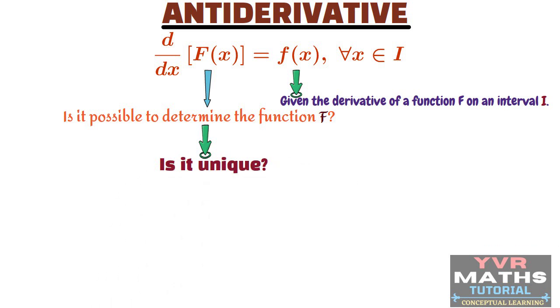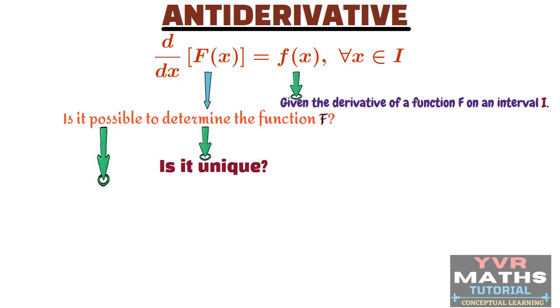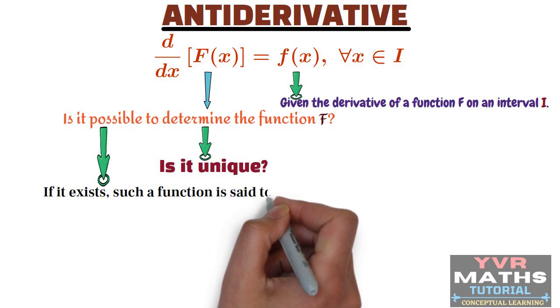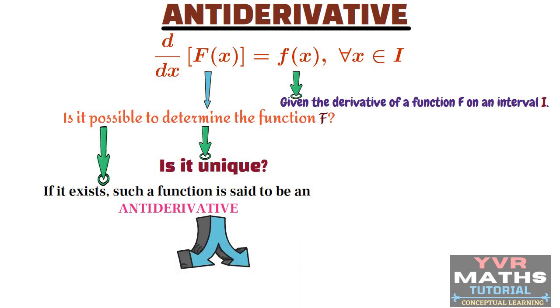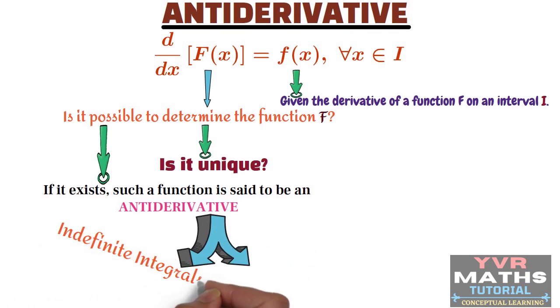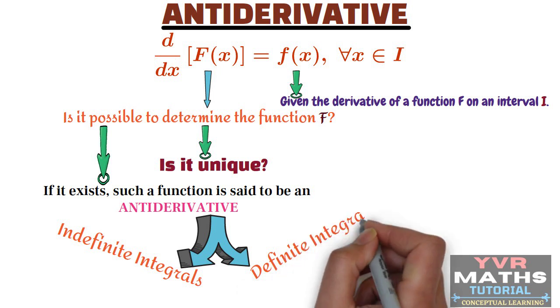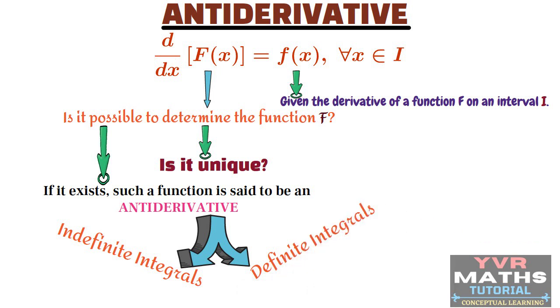So we have two questions here. I will give clarity about these two questions. Suppose if it exists, such a function is said to be an antiderivative. What I said here? If capital F exists, such a function is said to be an antiderivative. The word antiderivative leads to the concept of indefinite integrals and definite integrals, and the process of integration as the inverse process of differentiation. How does this word antiderivative lead to indefinite integrals and definite integrals? I will explain this clearly also.